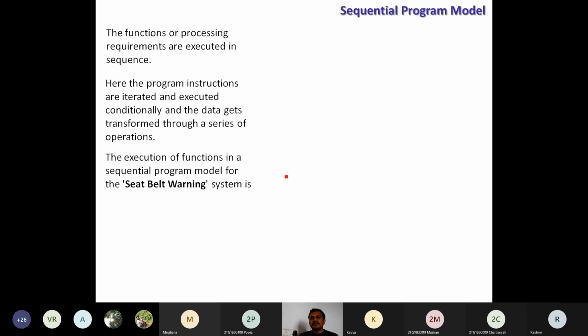So it is nothing but what? The sequential program model. If you go for any model where the execution is step by step, one instruction to the next instruction, then it is nothing but the sequential program model.